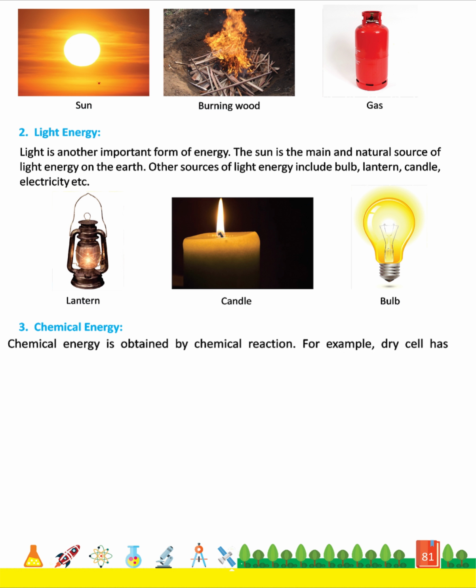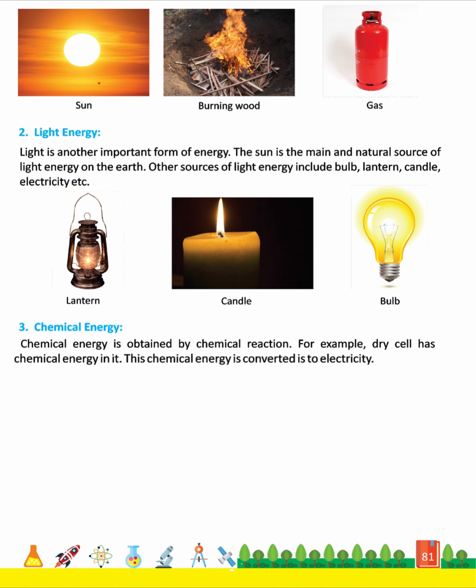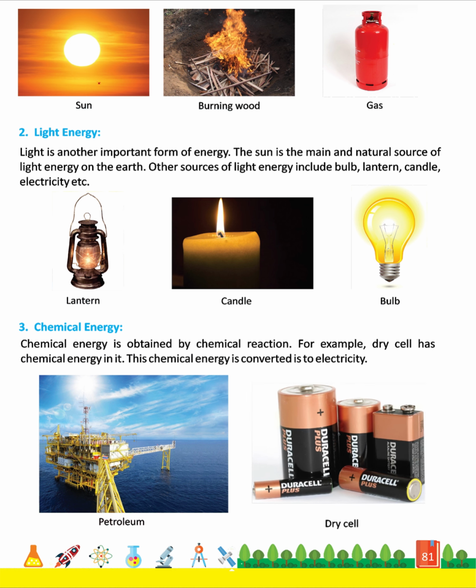3. Chemical energy. Chemical energy is obtained by chemical reaction. For example, a dry cell has chemical energy in it. This chemical energy is converted into electricity. Petroleum, dry cell.